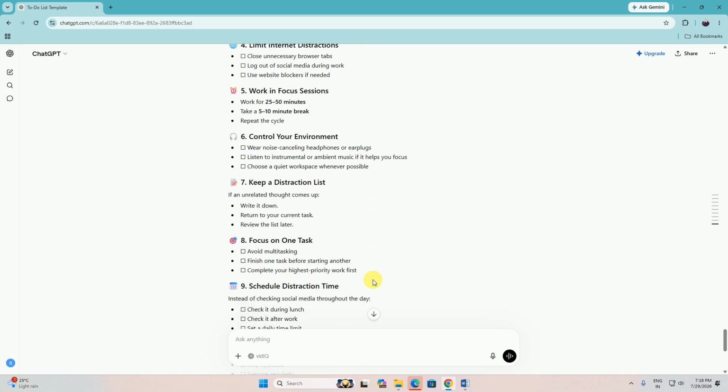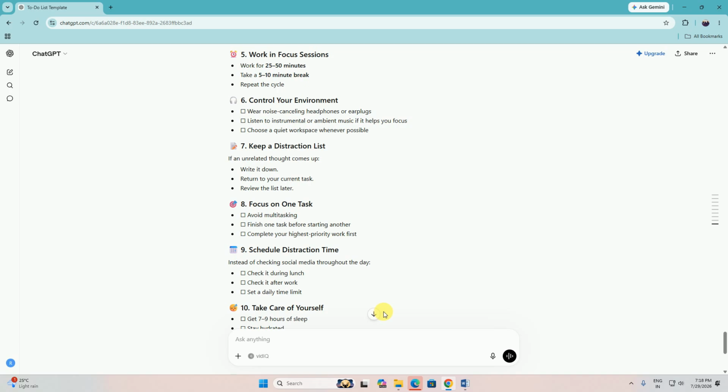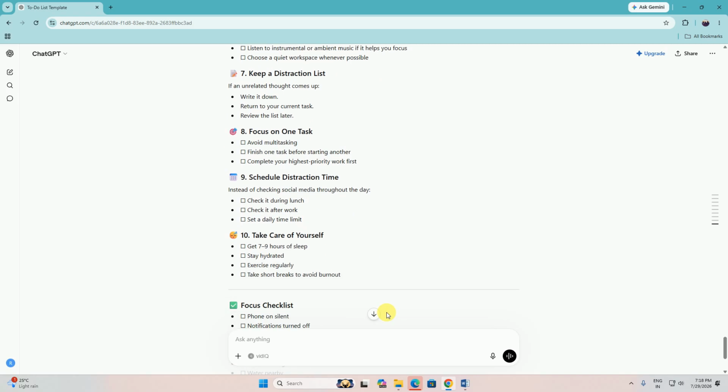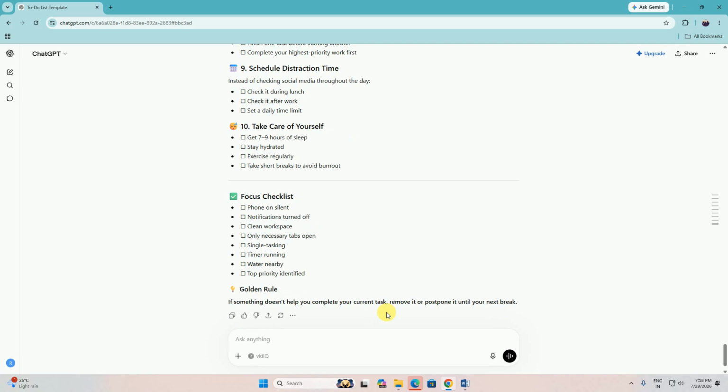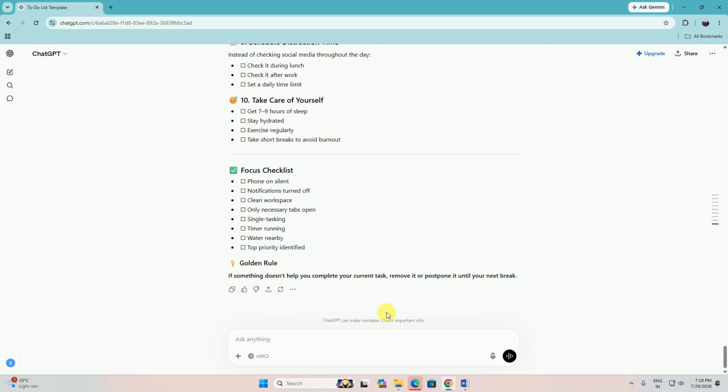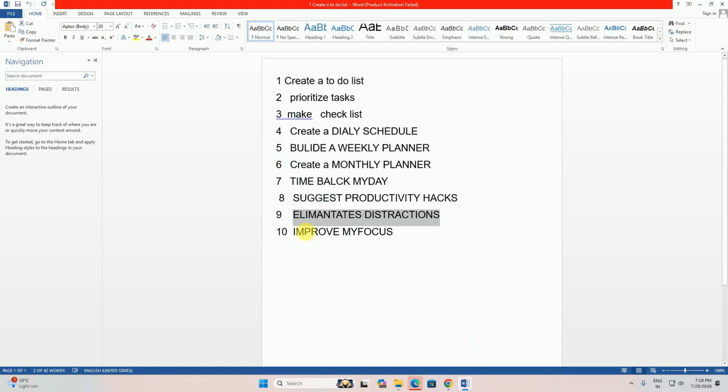Focus on the task, avoid multitasking, finish the task before starting another, complete your highest priority. Schedule the distraction: check it during lunch, check it after work, set daily time limits, take care of yourself, and exercise. This way. Focus checklist: phone silent and notifications off, clean workplace. This is the golden rule for improving my focus.